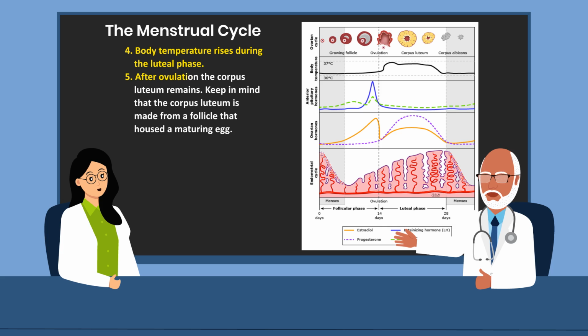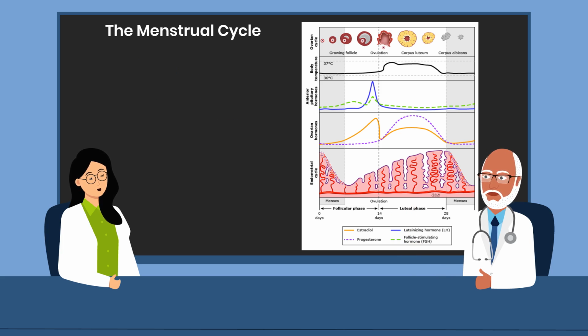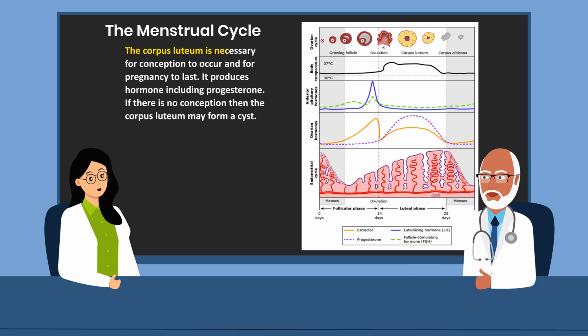After ovulation, the corpus luteum remains. Keep in mind that the corpus luteum is made from a follicle that housed a maturing egg. The corpus luteum is necessary for conception to occur and for pregnancy to last. It produces hormones, including progesterone. If there is no conception, then the corpus luteum may form a cyst.